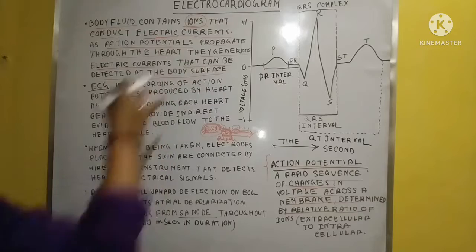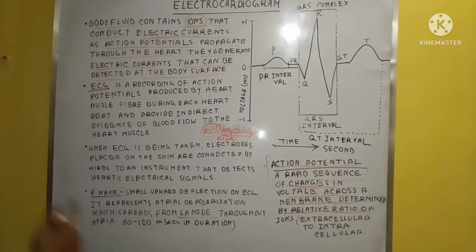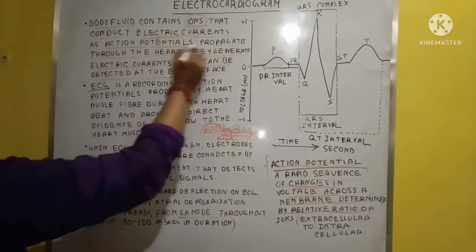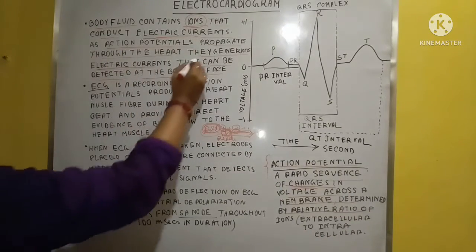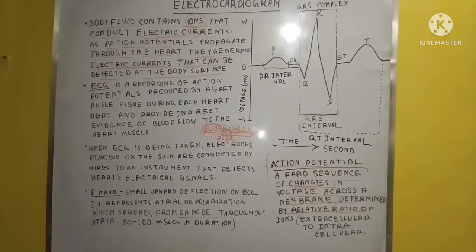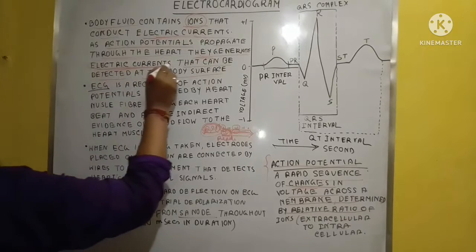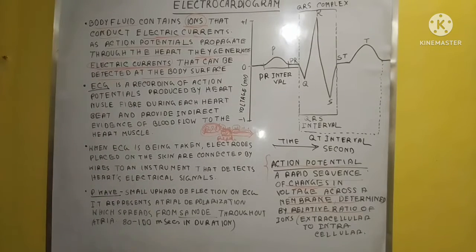So we have to say the propagation of the action potential in the heart area. Action potentials propagate through the heart and generate electric currents, and these electric currents can be detected at the body surface.